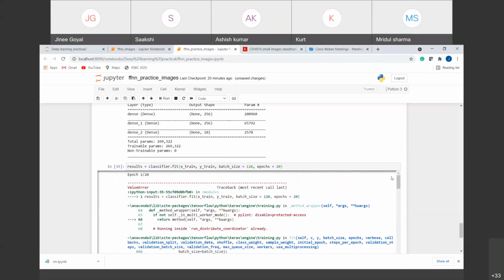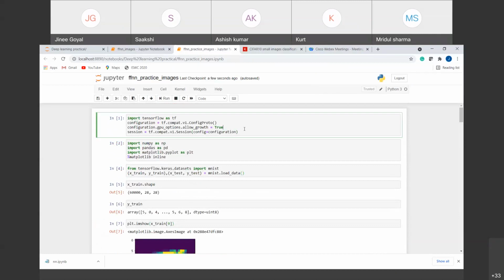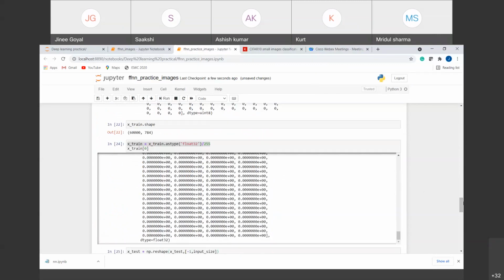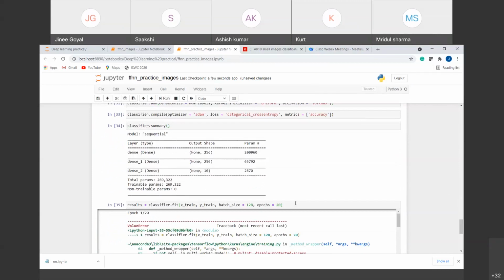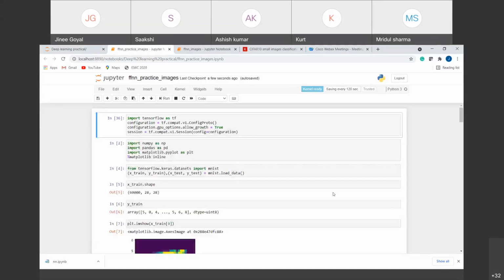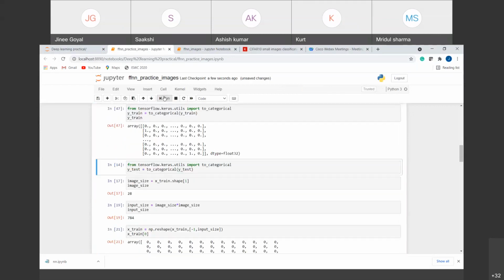okay, we are getting the same error as yesterday again. I'm just rerunning the file.